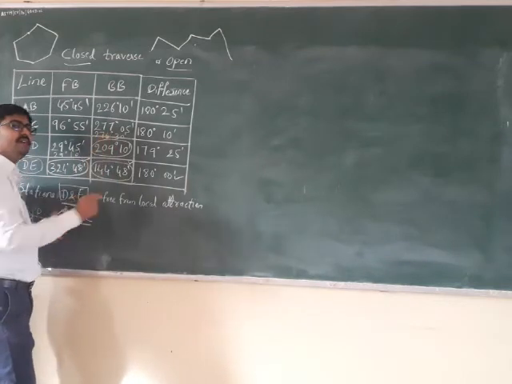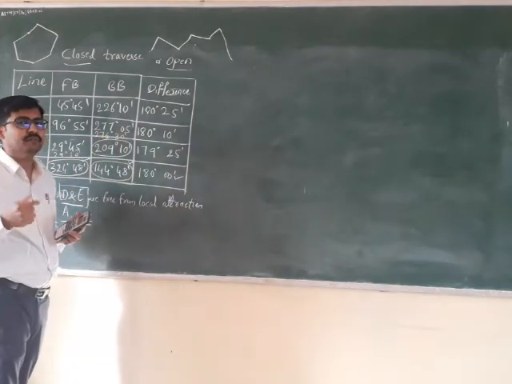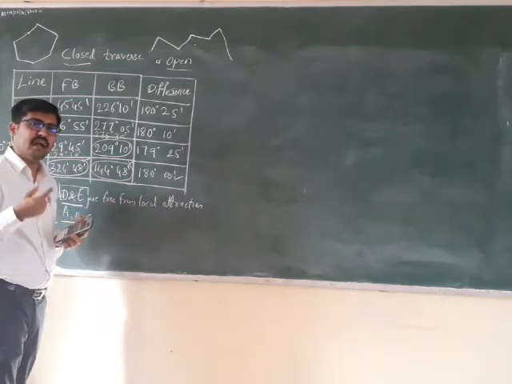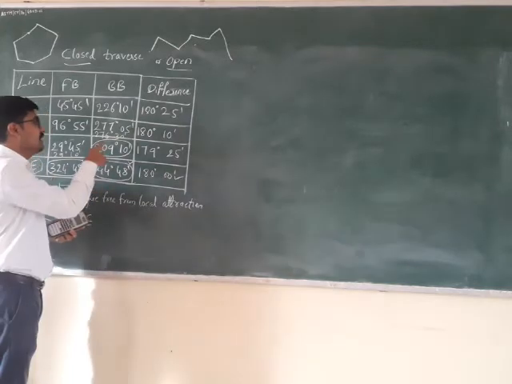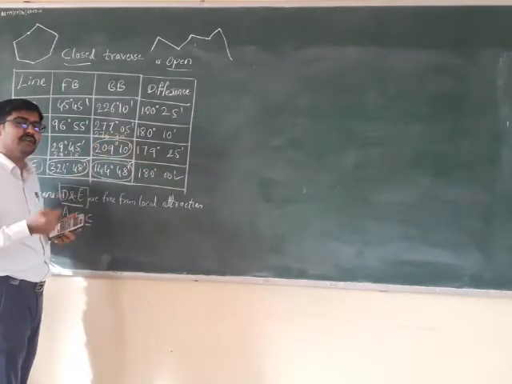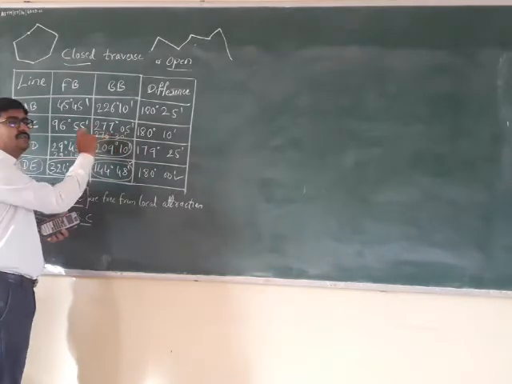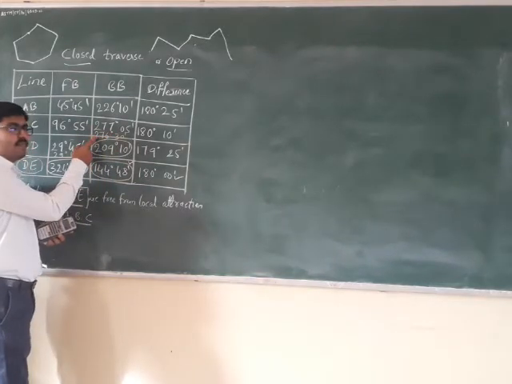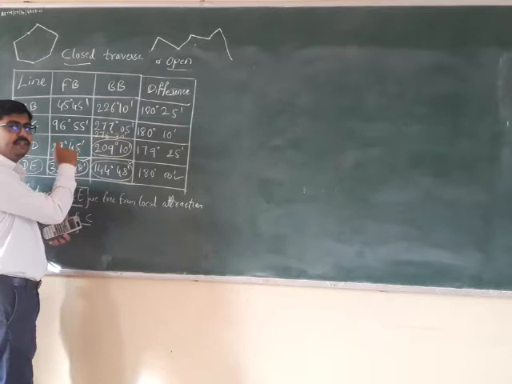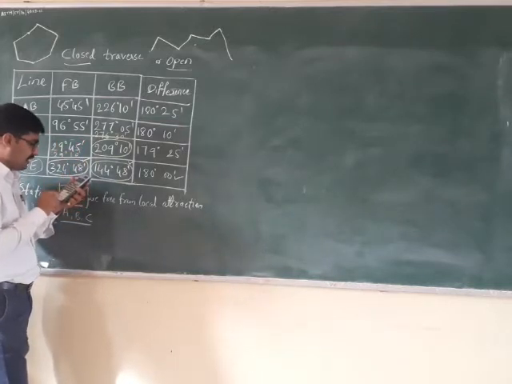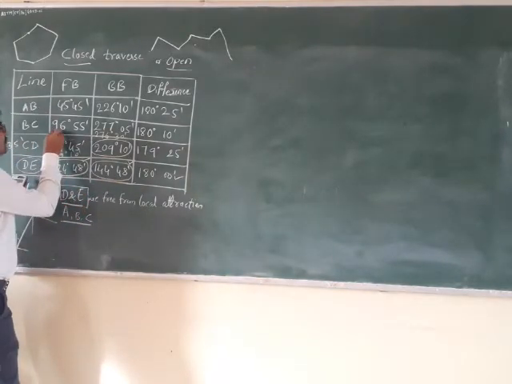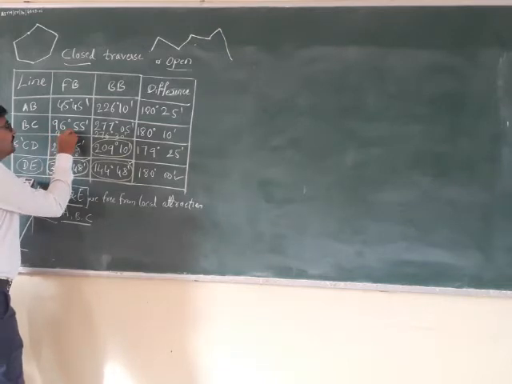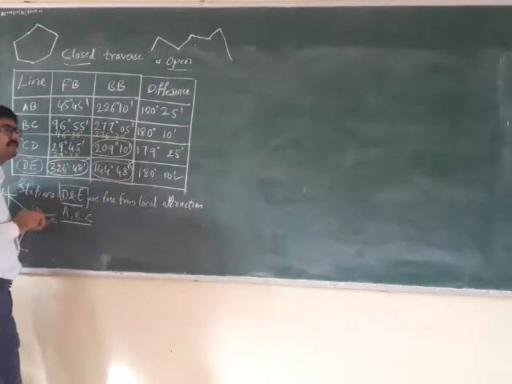When you know that back bearing of a certain line is correct, how will you get the forward bearing? Just either add 180 degree or subtract 180 degree. When to add 180 degree? If this is less than 180. When to subtract 180 degree? If this is more than 180 degree. Now in this case, this is more than 180 degree. So now this angle minus 180 degree. So that comes up to be 96 degree 30 minutes. So the correct one is 96 degree 30 minutes.